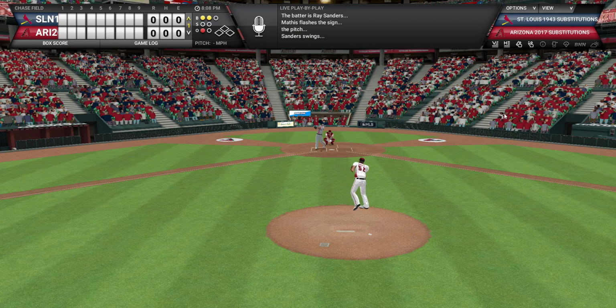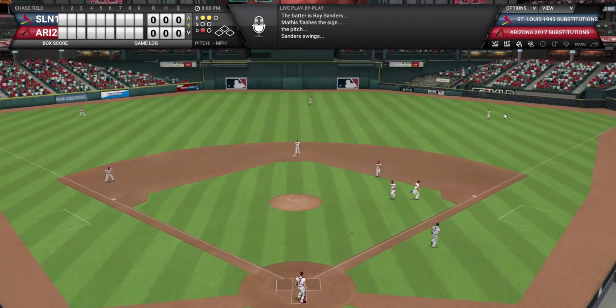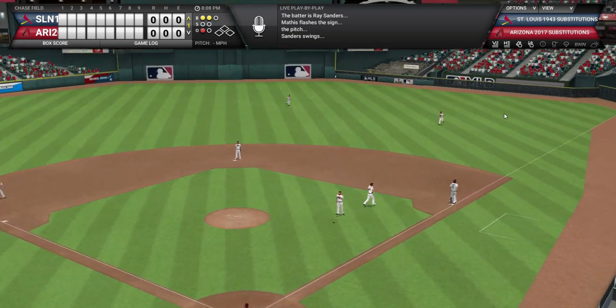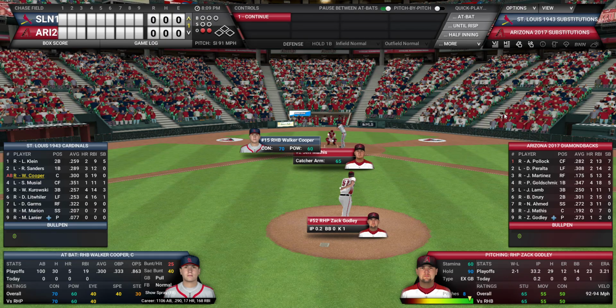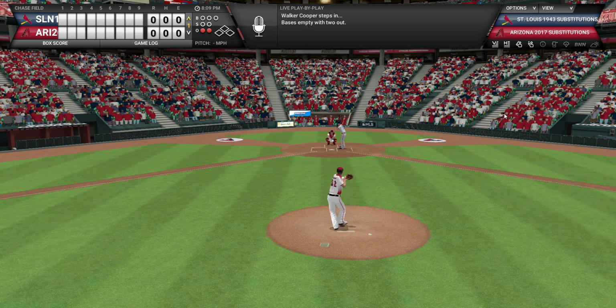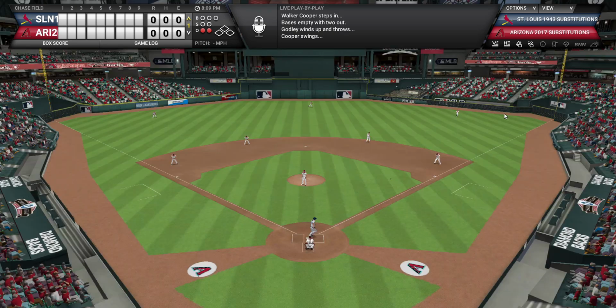Jeff Mathis, or Ray Sanders, I mean, is going to pop out. You're kind of hoping to see, maybe if you're into the 43 Cardinals, some of the momentum that they got in the ninth inning when they looked like they could have rallied a little bit carry over into this game. But we'll see what happens here in the first inning.